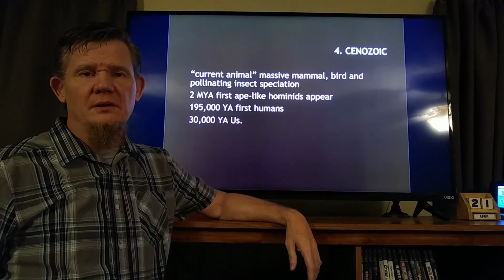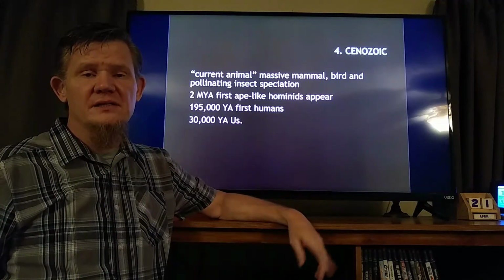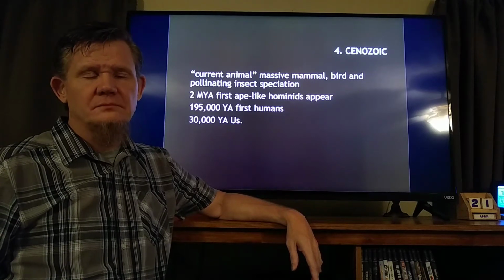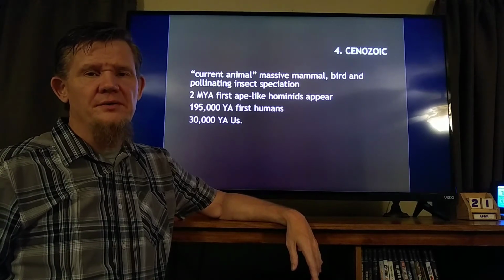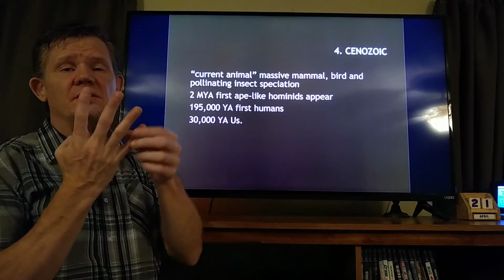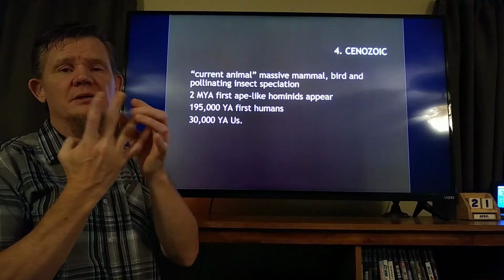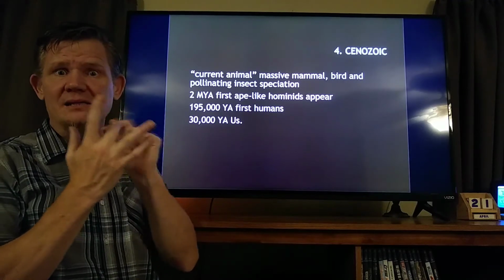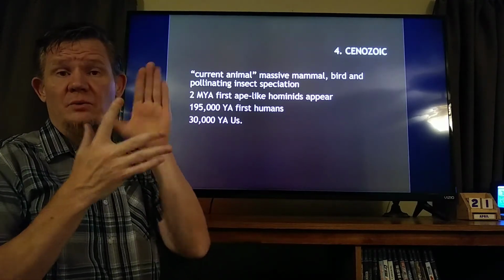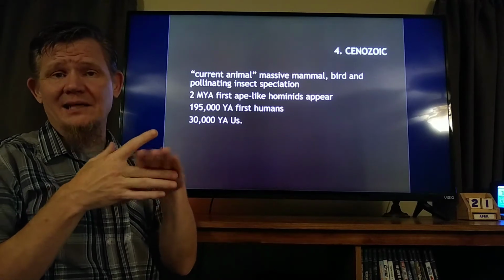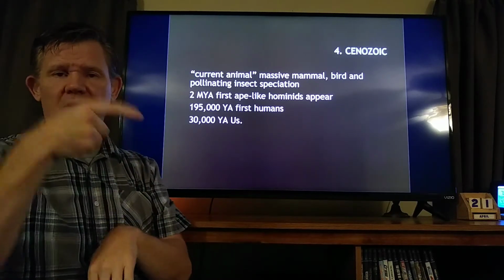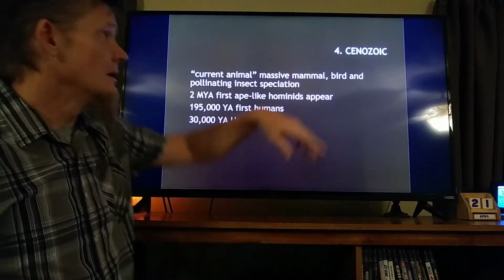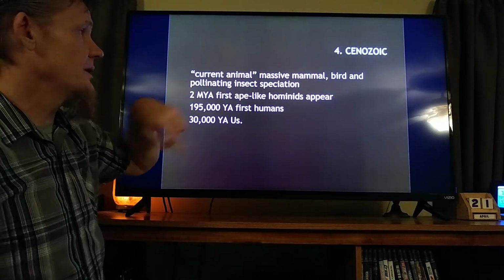We're talking about the major events in the history of the life of the planet. We made it up to the Cenozoic. Remember, the Earth is divided into 4 unequal periods: the Precambrian, the Paleozoic, the Mesozoic, and the Cenozoic. The Mesozoic is where we find dinosaurs! After the dinosaurs were wiped out by the really big rock, the asteroid, we now enter what's called the Cenozoic. The Cenozoic started 65 million years ago. Cenozoic stands for current animal.